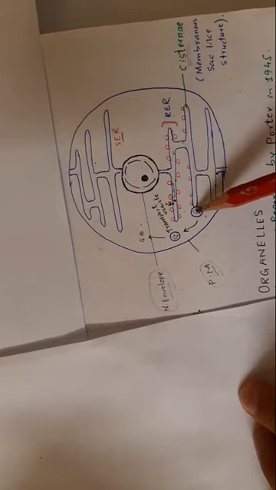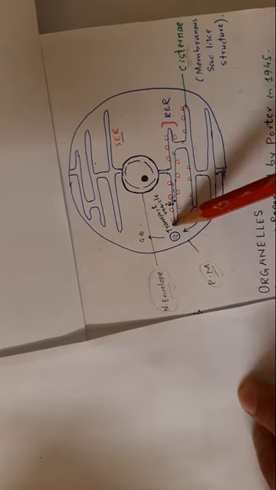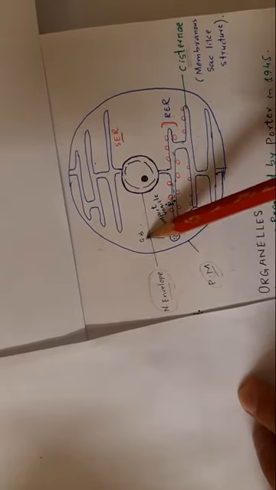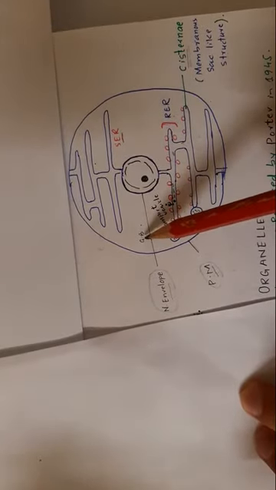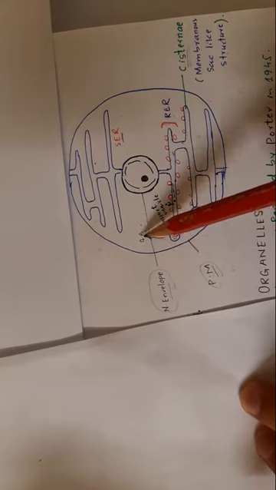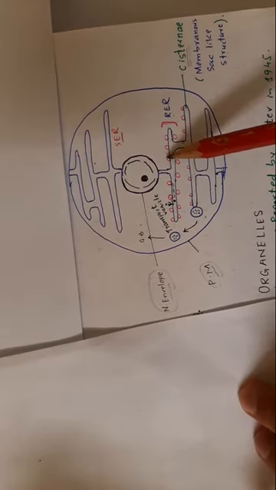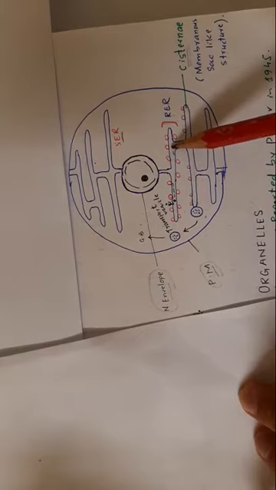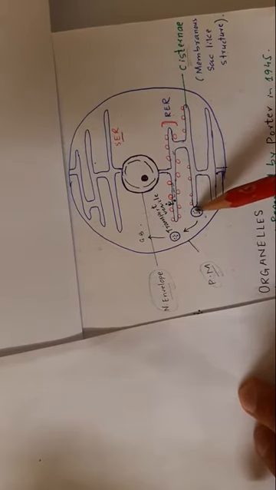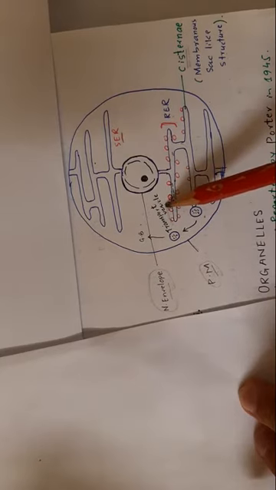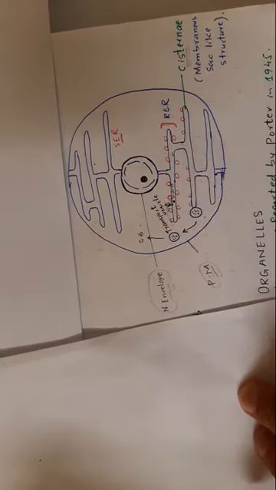This vesicle buds off from the endoplasmic reticulum, and now it is called a transport vesicle, which commonly travels towards the Golgi bodies, from where it is secreted outside the cell or passed into another organelle of the same cell.